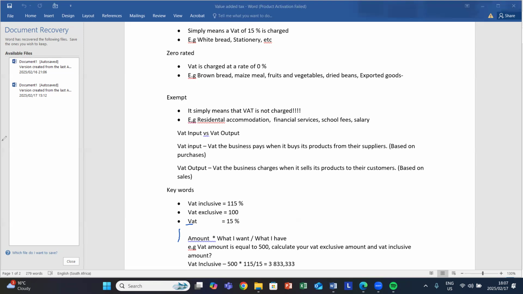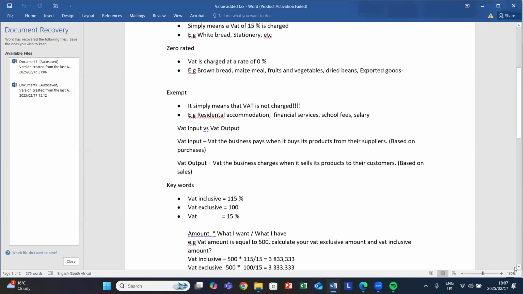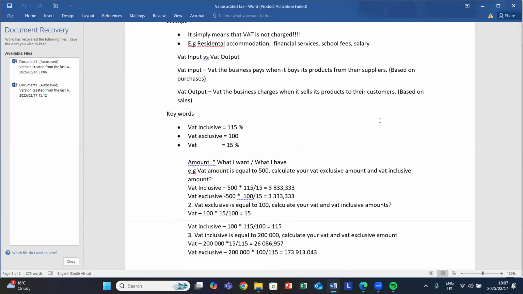And then let's say that you have to calculate a VAT exclusive. For VAT exclusive, you still use the very same formula: amount multiplied by what I want over what I have. Meaning we'll say our amount, which amounts to 500, multiplied by what I want. What am I looking for? 100, and then I'll divide by 15. So 100 divided by 15, in which you'll get 3,333. That's your answer. And then let us look at our second example.